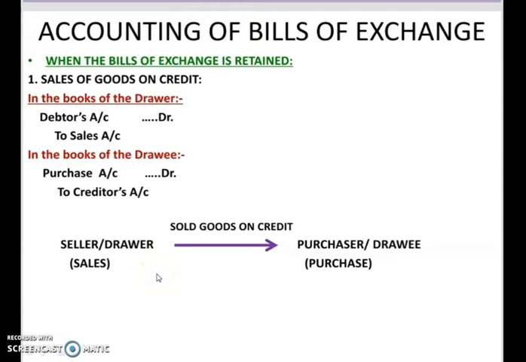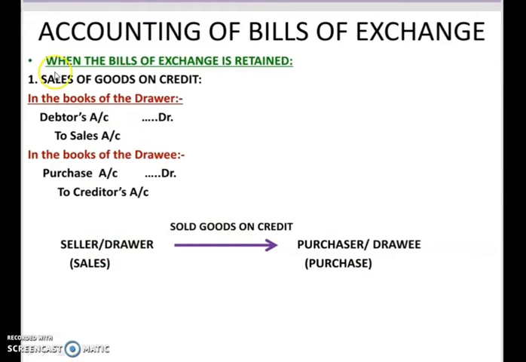Suppose it is 3 months. After those 3 months, the bill amount will be given by the drawee to the drawer. Till that time the bill will be in the hands of the drawer. Retain means the bill is now with the drawer, and on the maturity date the purchaser or the drawee will make payment to the drawer.